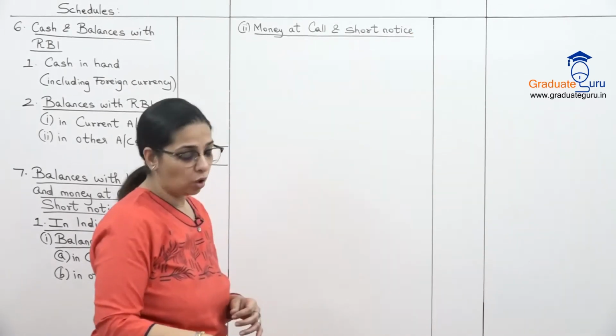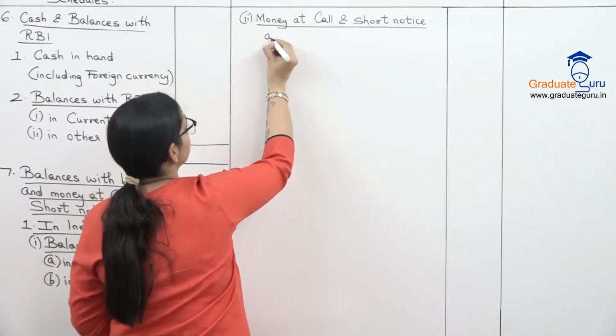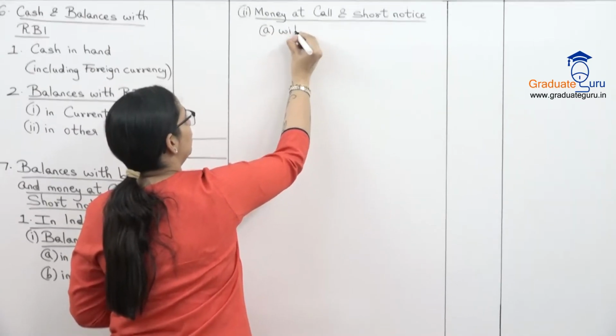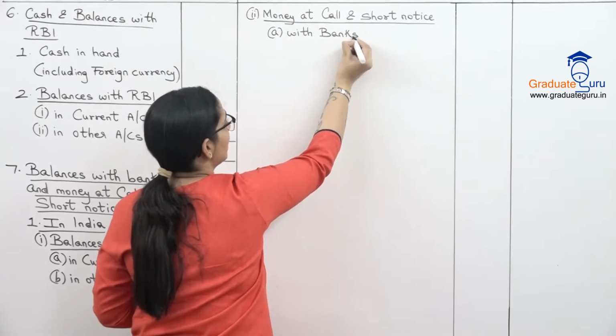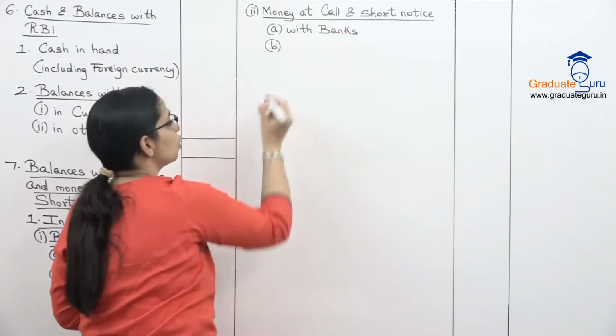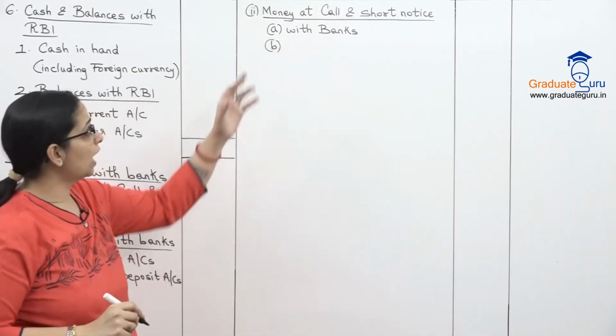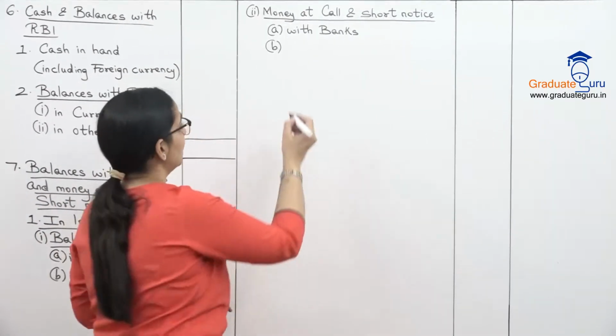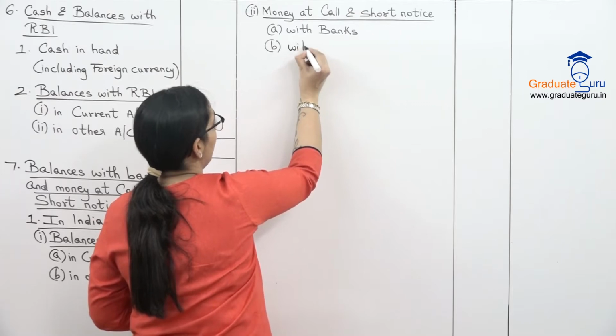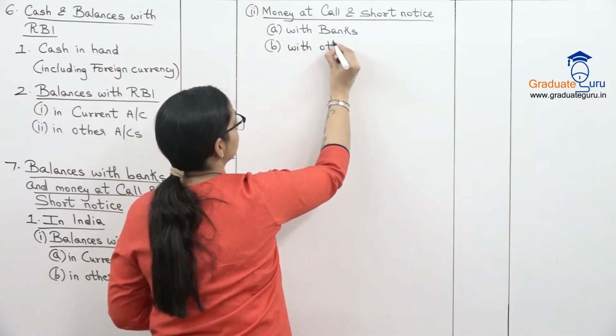Under that also we have two parts. These balances can either be maintained with banks or other institutions. So first is with banks and second is, as I said, with other institutions.